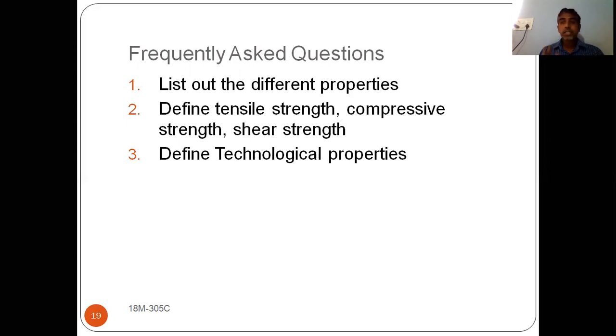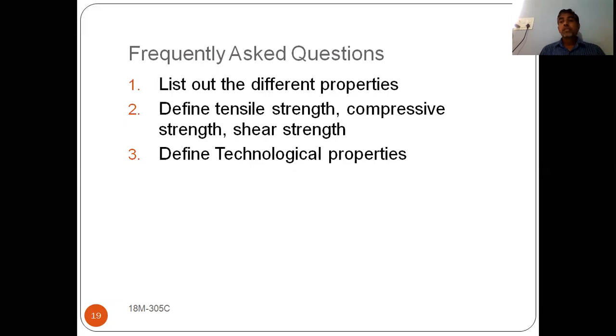Technological properties are the properties which are useful for selecting a material for using one manufacturing process or a different manufacturing process. What are the different technological properties we are having? Machinability, castability, weldability, hardenability, strain hardening. All this comes under technological properties.